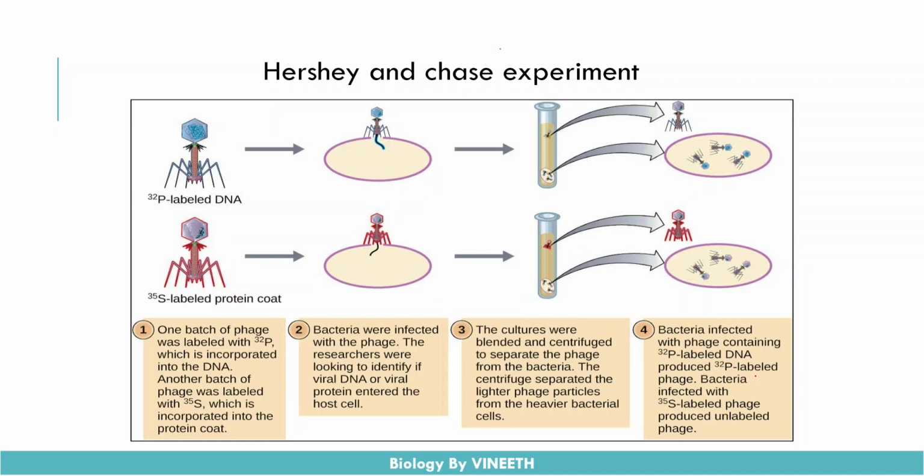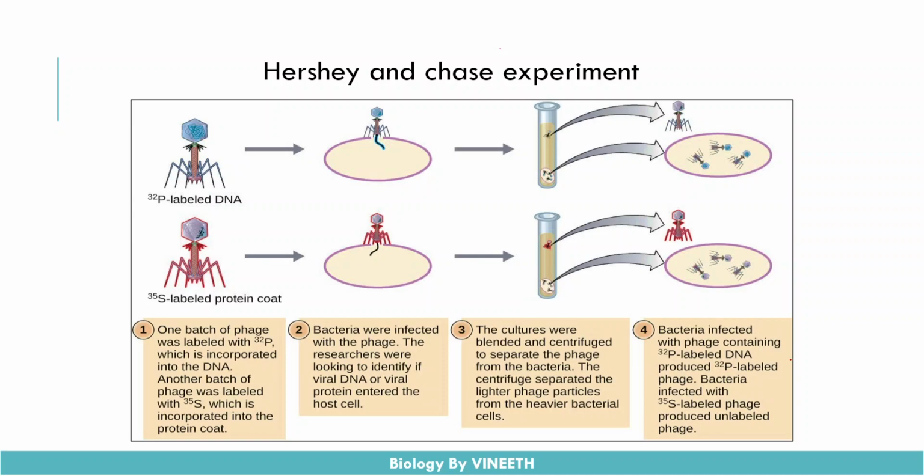They labeled the DNA with phosphorus 32. Sorry, DNA contains the phosphorus, and they labeled the protein coat with the S35 because the proteins contain the cysteine amino acid which are made up of the sulfur. Okay, and they were able to transfect the bacteria, and they cultured these infected bacteria.